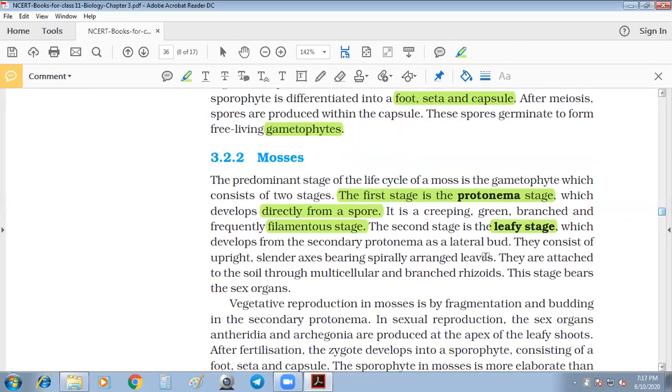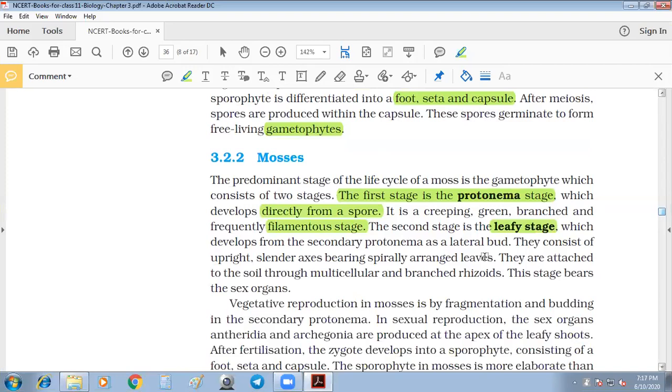This first stage is the protonema stage, which is directly developed from spores, the protonema stage plant. The second stage, the protonema, is creeping and branched, that we need to know. Then the second stage is called the leafy stage, which develops from the secondary protonema stage. That is the first protonema stage and the secondary protonema stage. From the secondary protonema stage, the leafy stage starts. They consist of upright and slender axes bearing spirally arranged leaves.